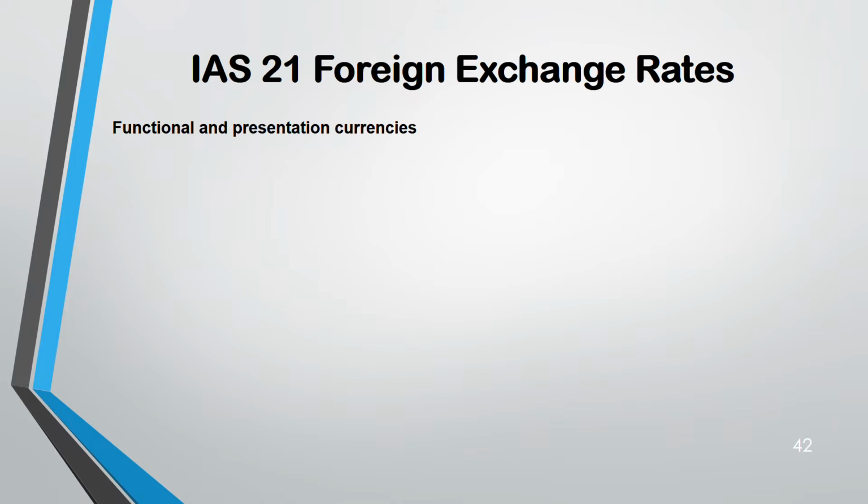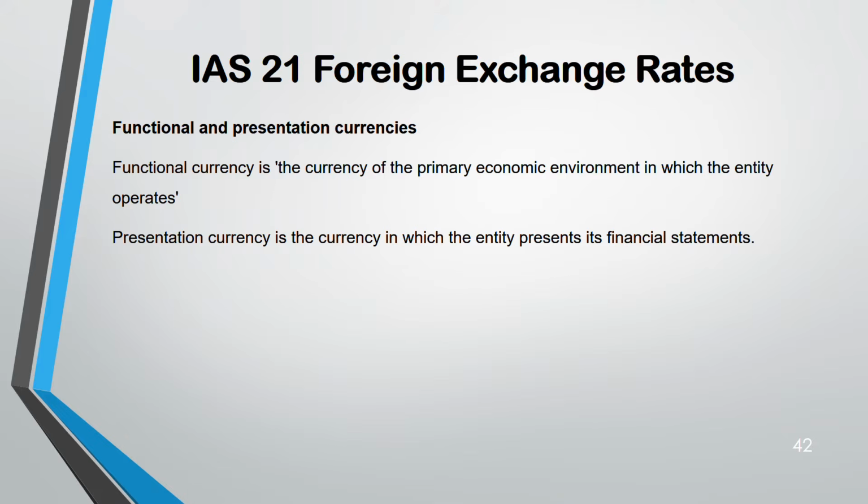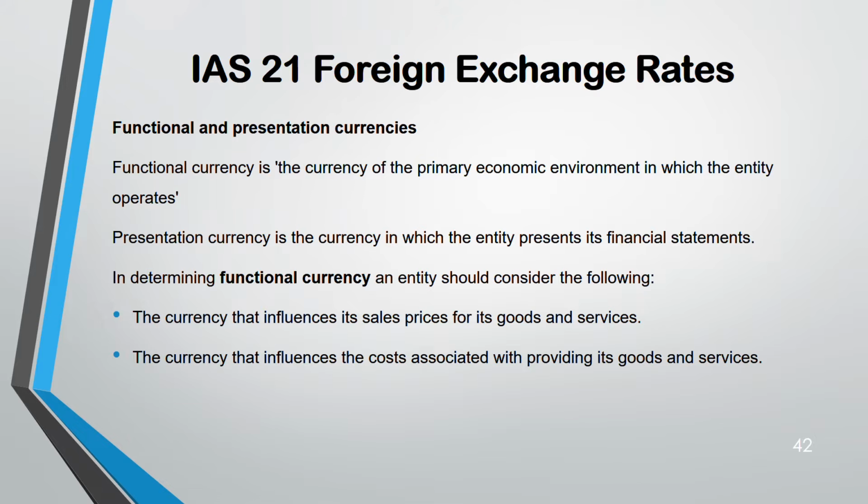Coming to IAS 21. This has to deal with the foreign exchange rate when you have to translate your financial statement. There are two types of currency, functional and presentation. Functional currency means the currency of the primary economic environment in which the entity operates. Presentation means in which currency you are presenting the financial statement. In determining functional currency, you have to see in what currency your sales prices are influenced and in which currency your costs mostly are.